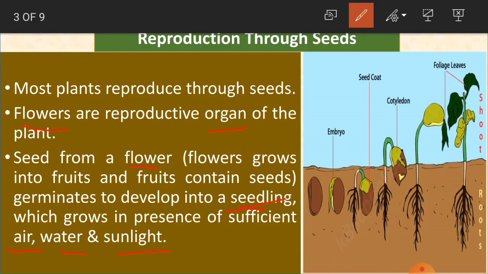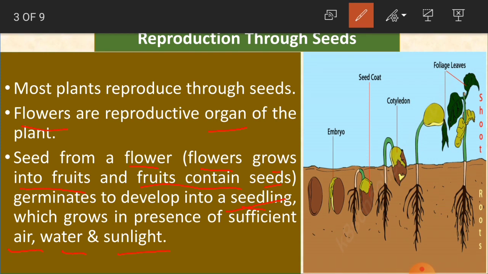Okay children, here flowers grow into fruits and fruits contain seeds. How do we get seeds? From the flower. First you will get a bud, then a flower, then it grows as a fruit, and then from that fruit we are going to get the seeds.